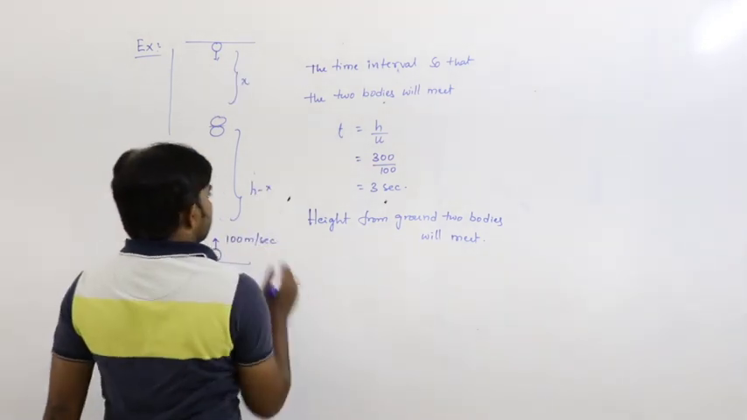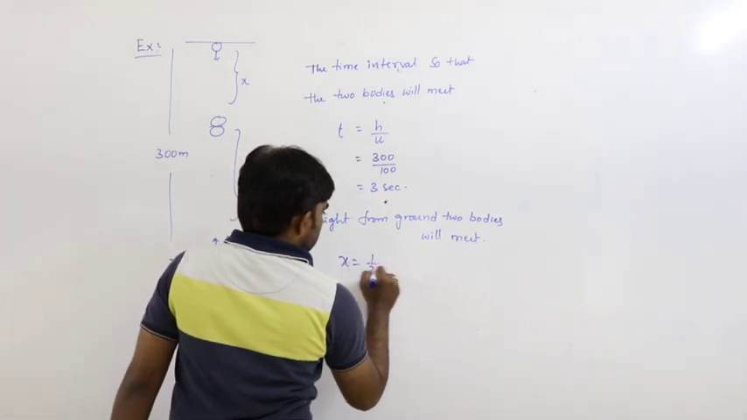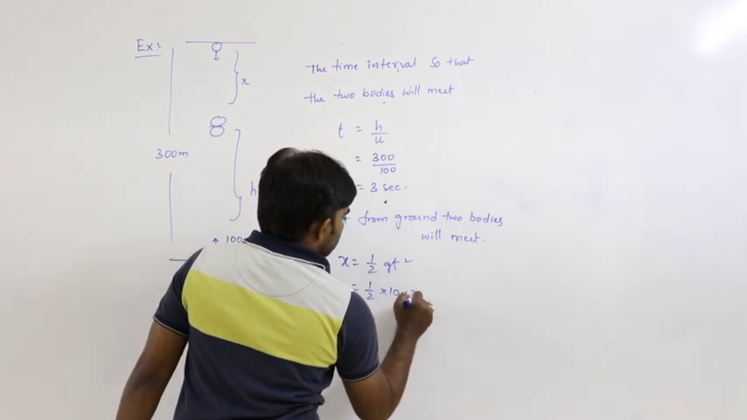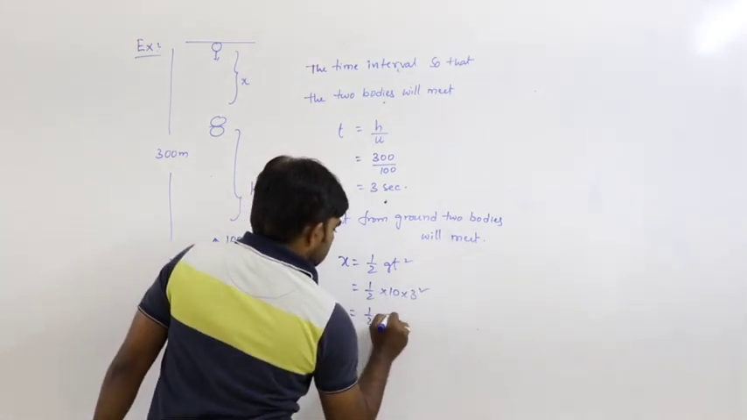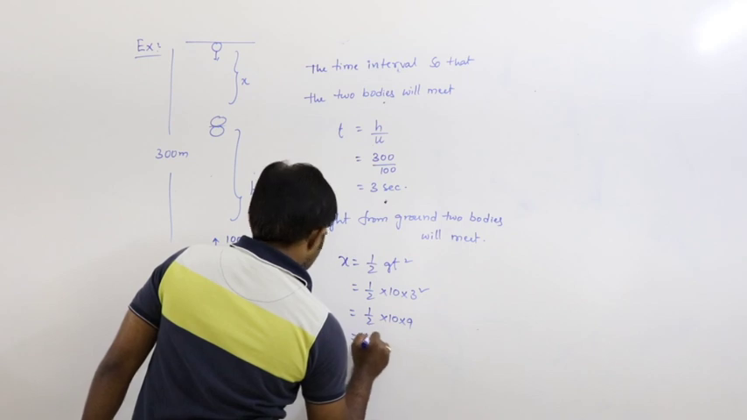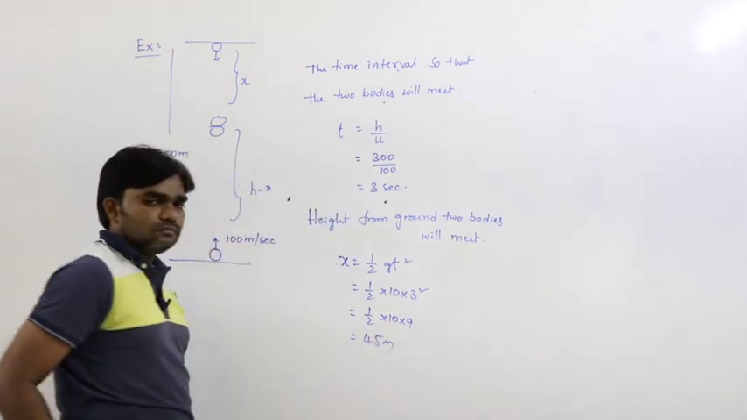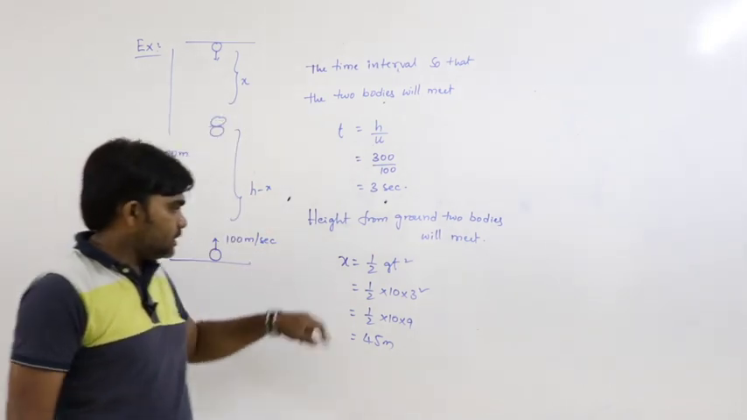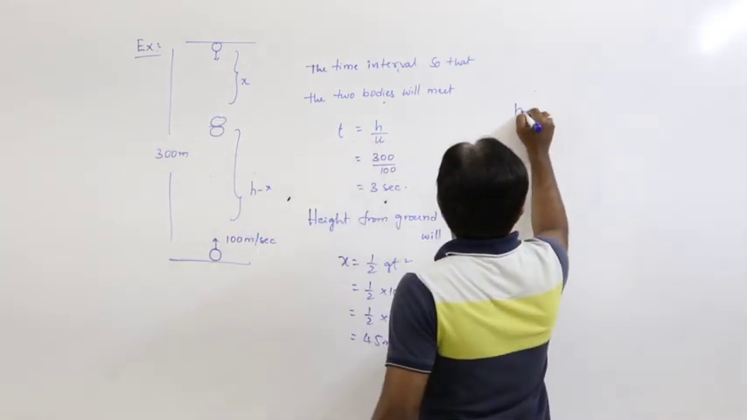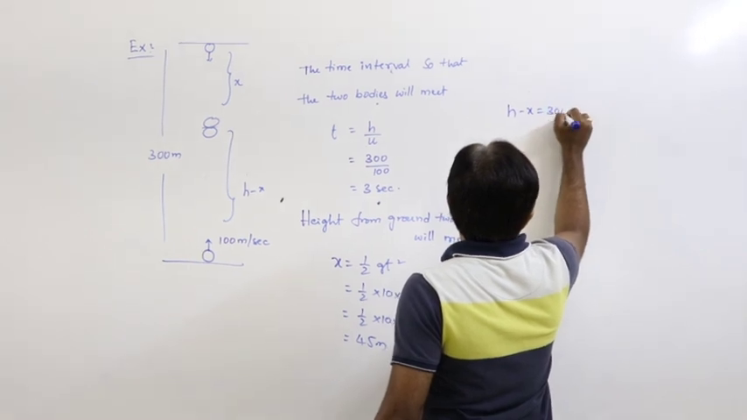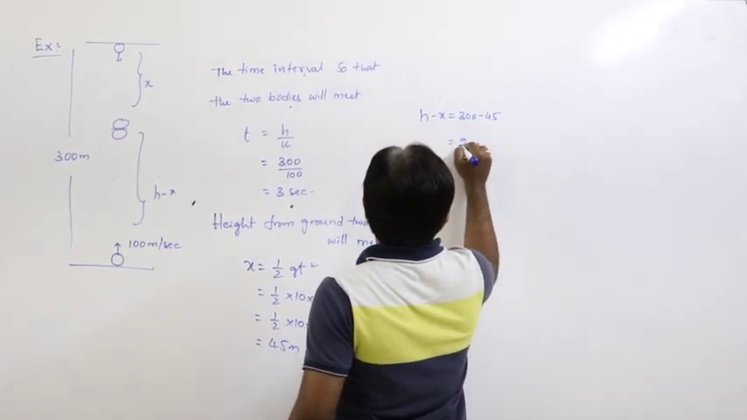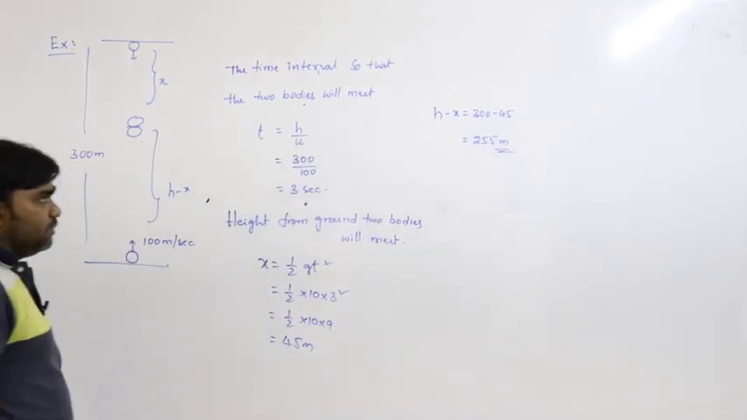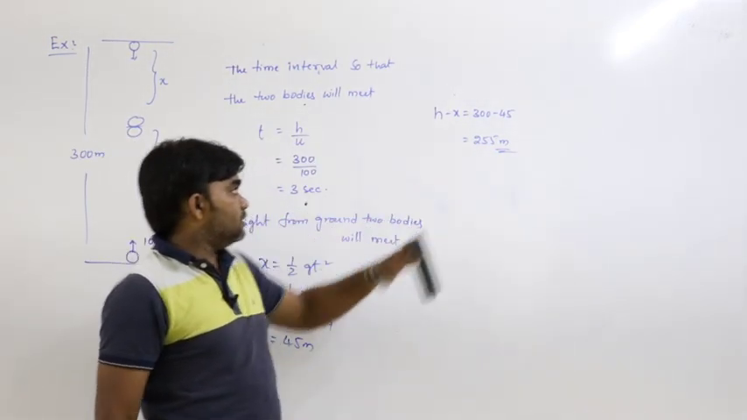If we calculate x, we know x equals half gt square. Half g is 10, t square is 3 square, so 10 into 9, that is 45 meters. The distance travelled by the freely falling body is 45 meters in this time. Then for the vertically projected body, h minus x equals 300 minus 45, so 255 meters. The height from the ground at which the two bodies will meet is 255 meters.